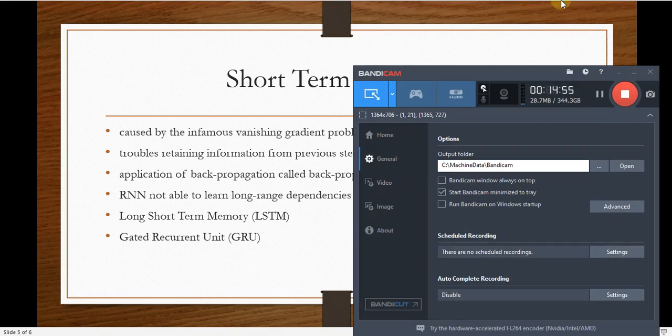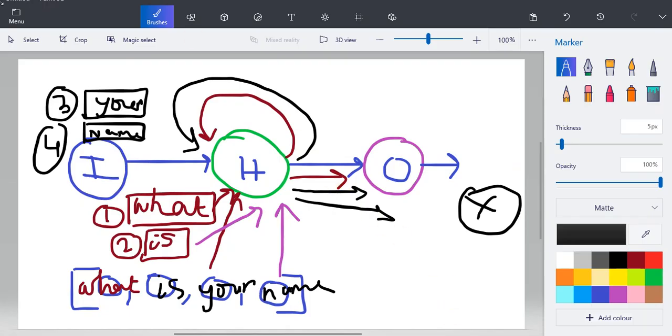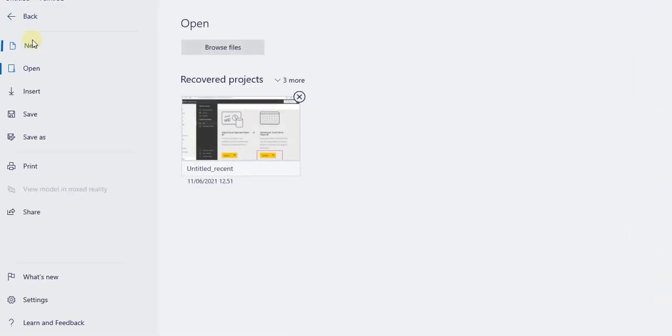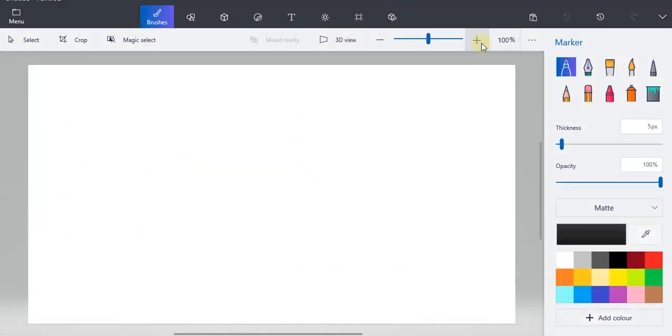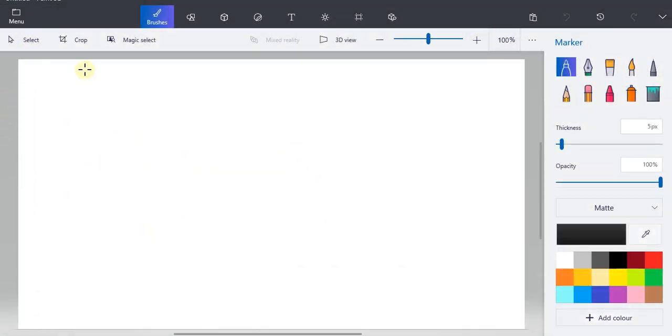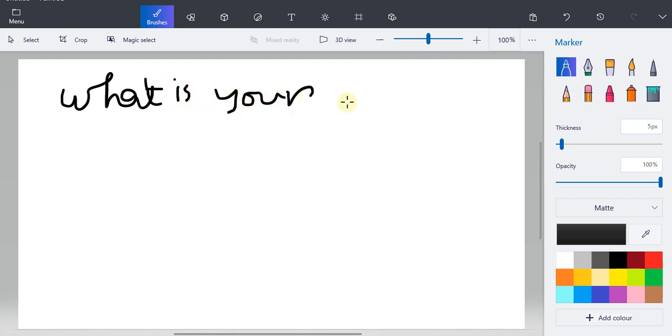Let us go back to the diagram again. I will just come to a new canvas. So you know that again, if I just write the question, the question was "what is your name?" If it is a small question, then we can remember, right? We remember the entire part of it and then we answer.